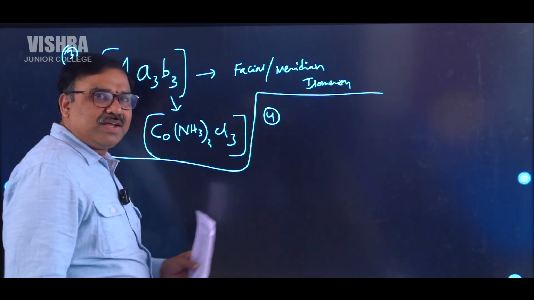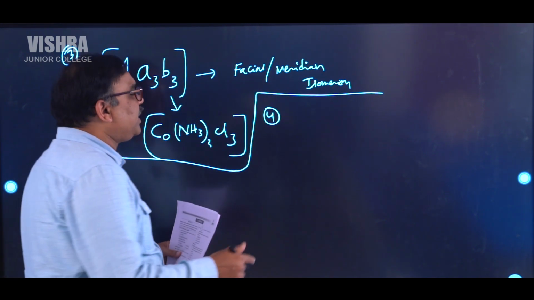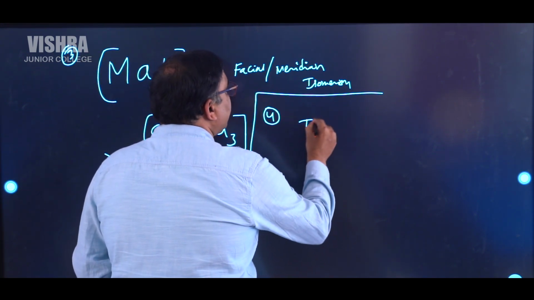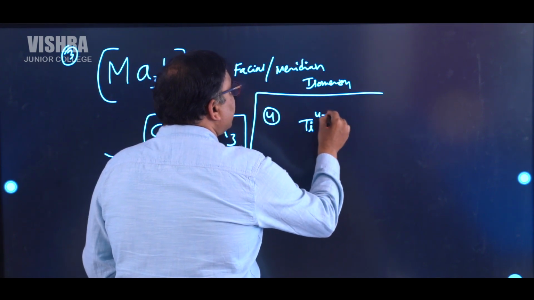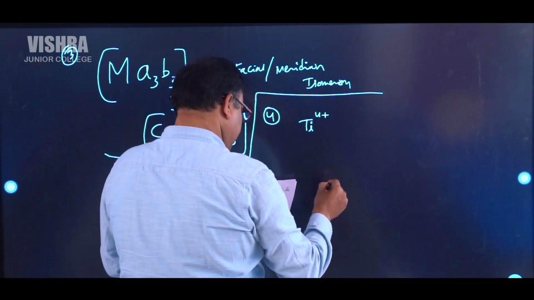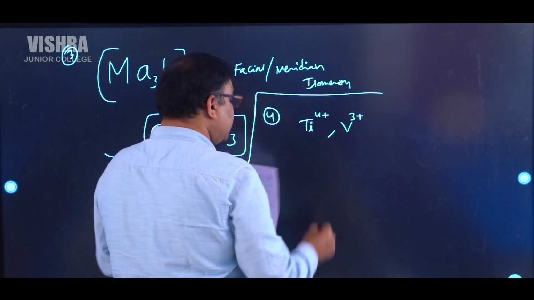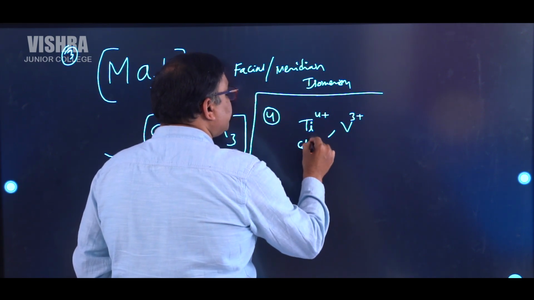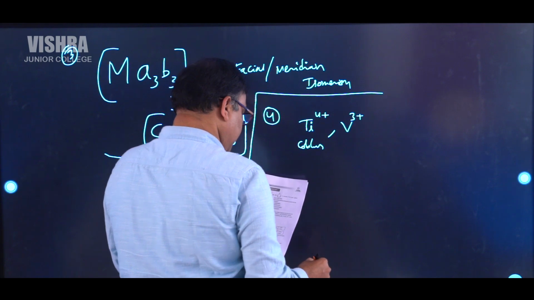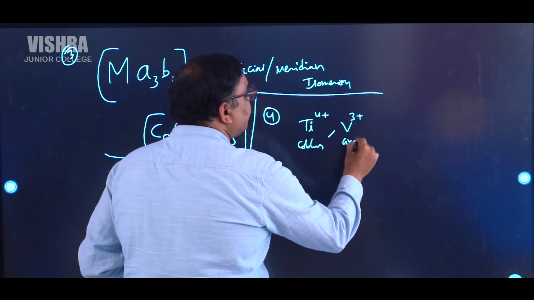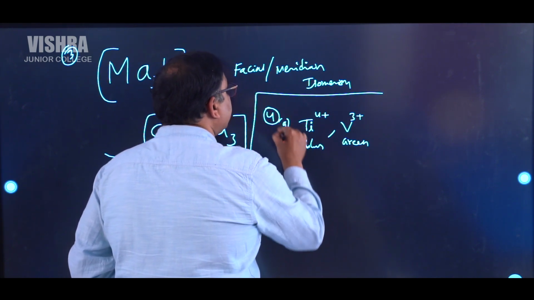Question number 4 I'll explain here. Question number 4, they gave sets of ions. Titanium 4 plus and vanadium 3 plus. This one is colorless, no color. This one is green in color. This is option number 1.